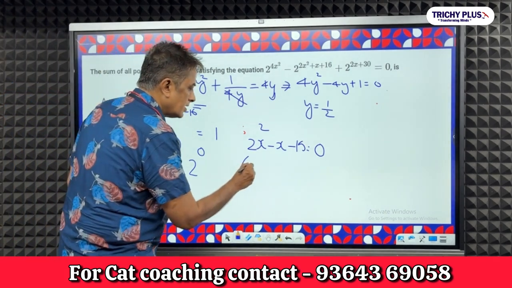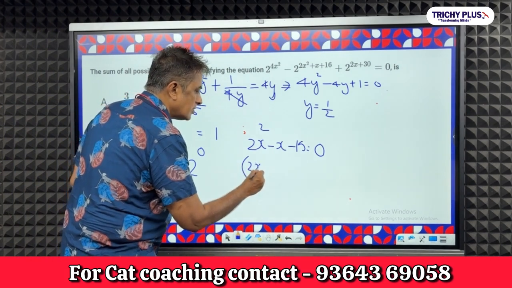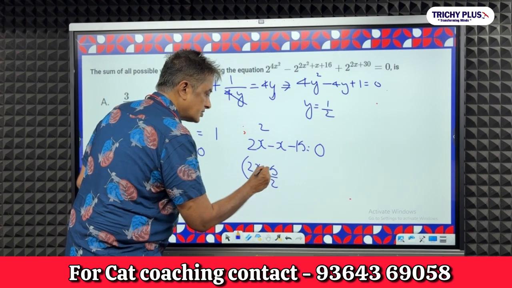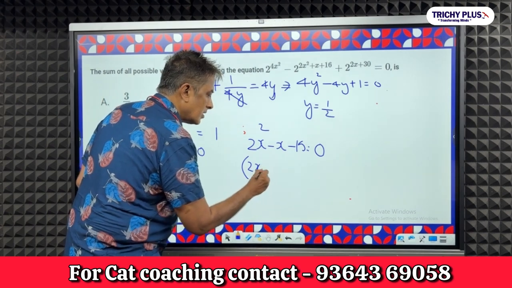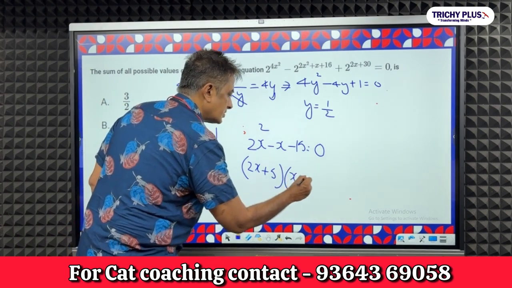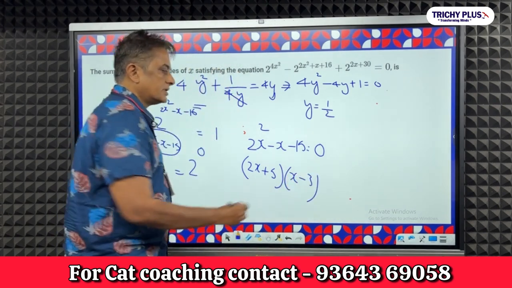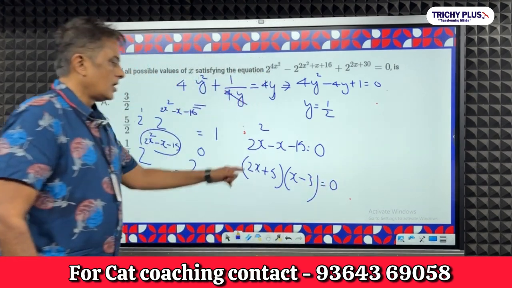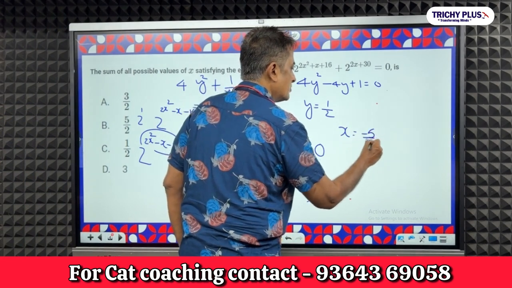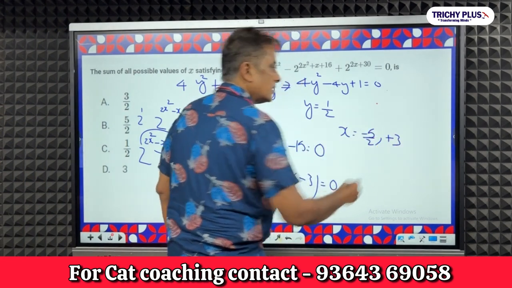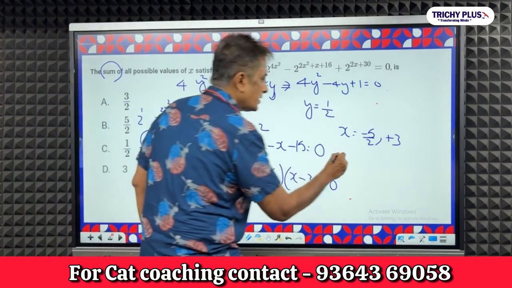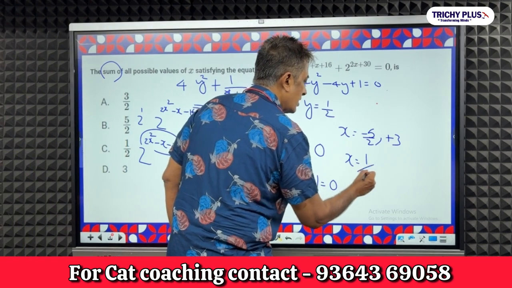You'll get 2x plus 5 into x minus 3 is equal to 0. So what values can x take? x can be minus 5 by 2 comma plus 3. Now what has the question asked? The sum of the values. So adding these two, I will get x is equal to half.